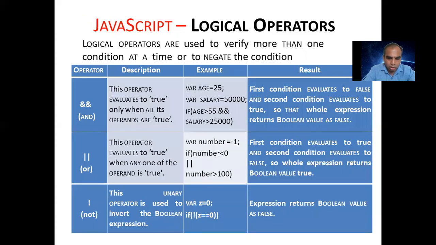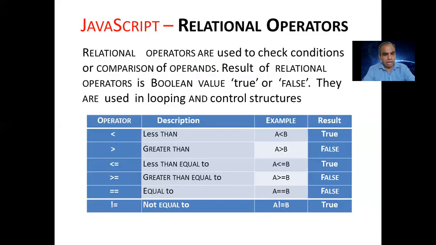See that now, example. We check one of the examples with the relational operator.